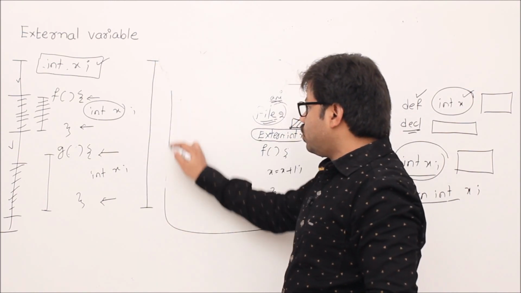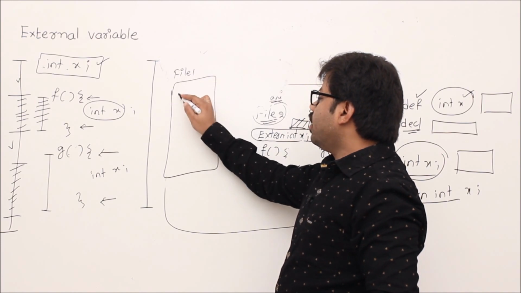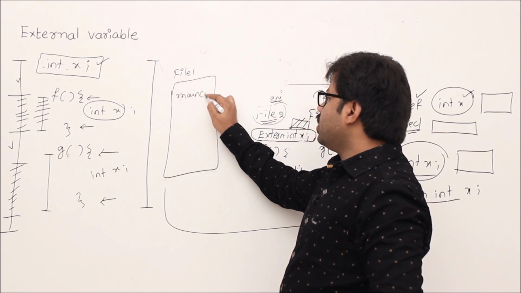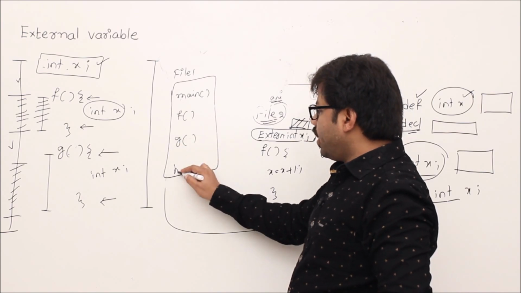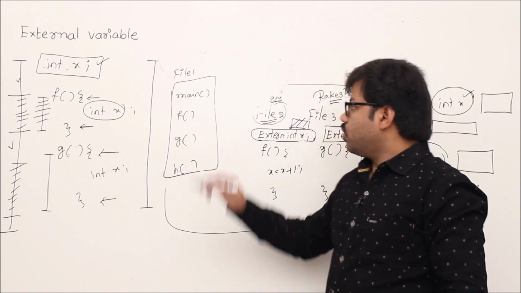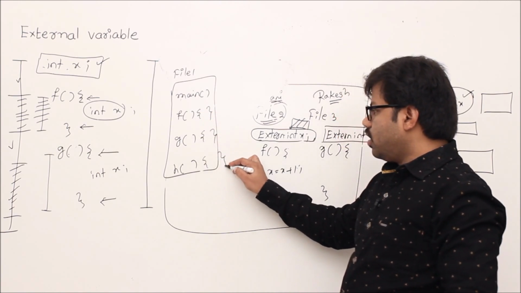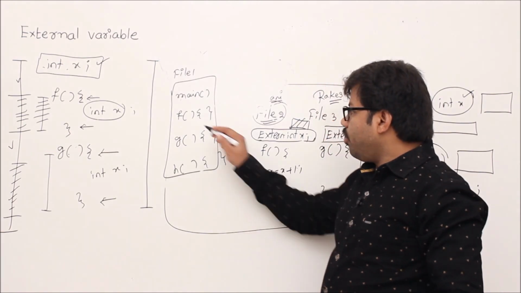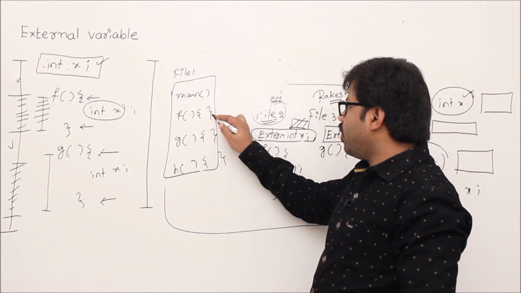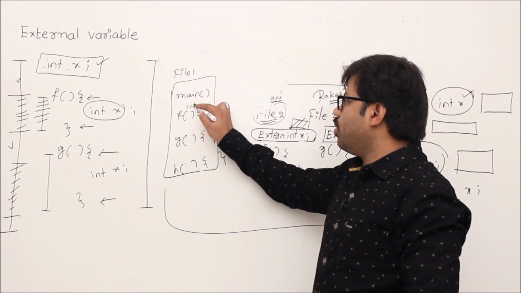Because Raju's file is very big. Let me show Raju's file. In Raju's file, let's say file number 1, there are so many methods. One is the main method, function f, function g, let's say function h, and so on. So f, g and h all want to use a common variable. Let's say there is one variable x that everybody wants to use. Then what do we do? We create a global variable, isn't it?